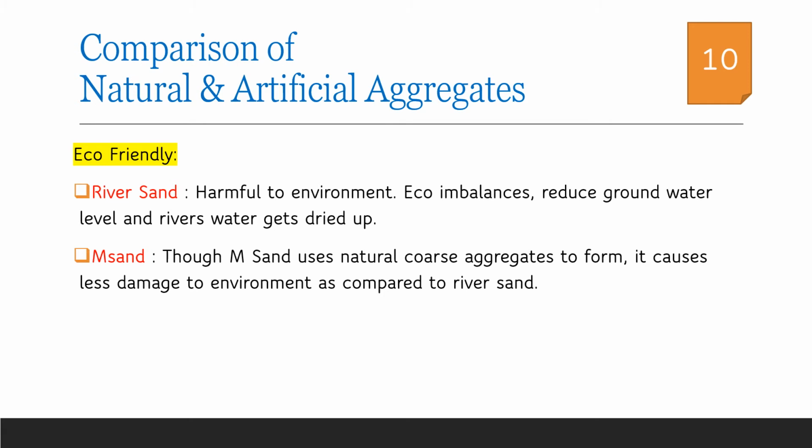Considering the environmental aspects, dredging of river sand in larger quantities may be harmful to the environment. It may cause ecological imbalance such as reduction in the groundwater level or drying up of rivers, etc. Hence, it is always preferred to use M sand, which is manufactured under a controlled environment and under the regulations of the authorities.